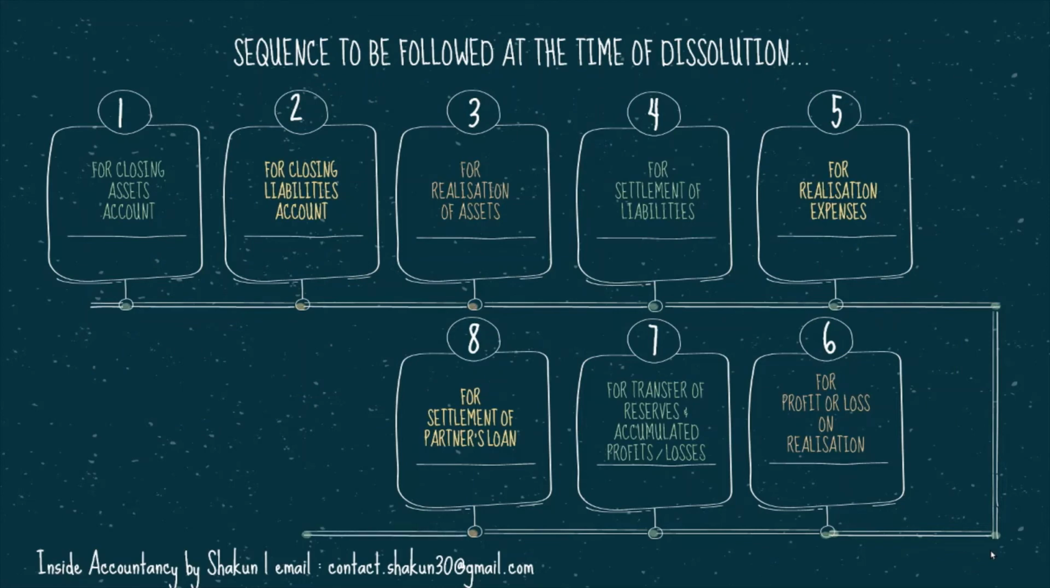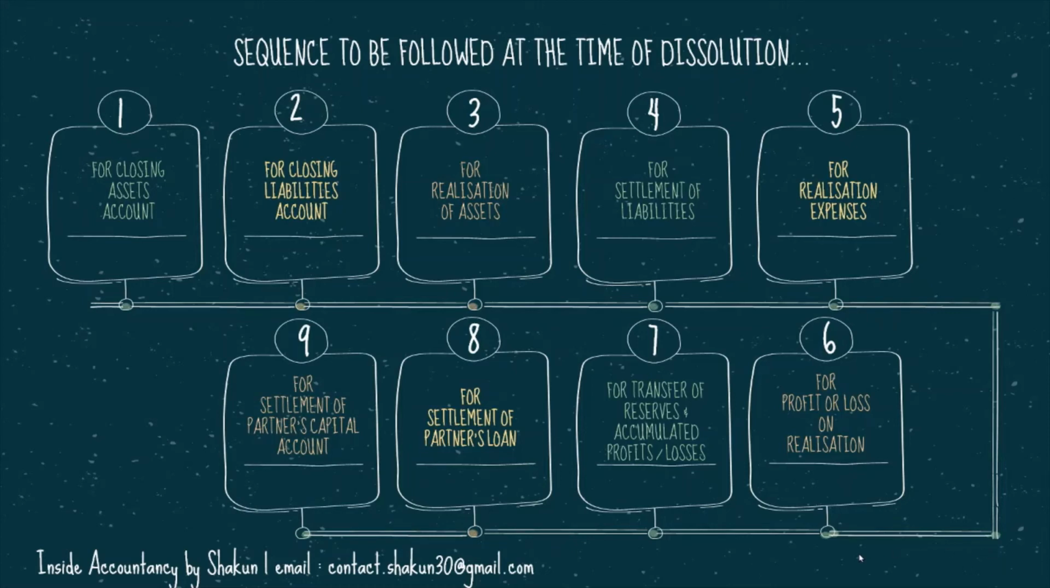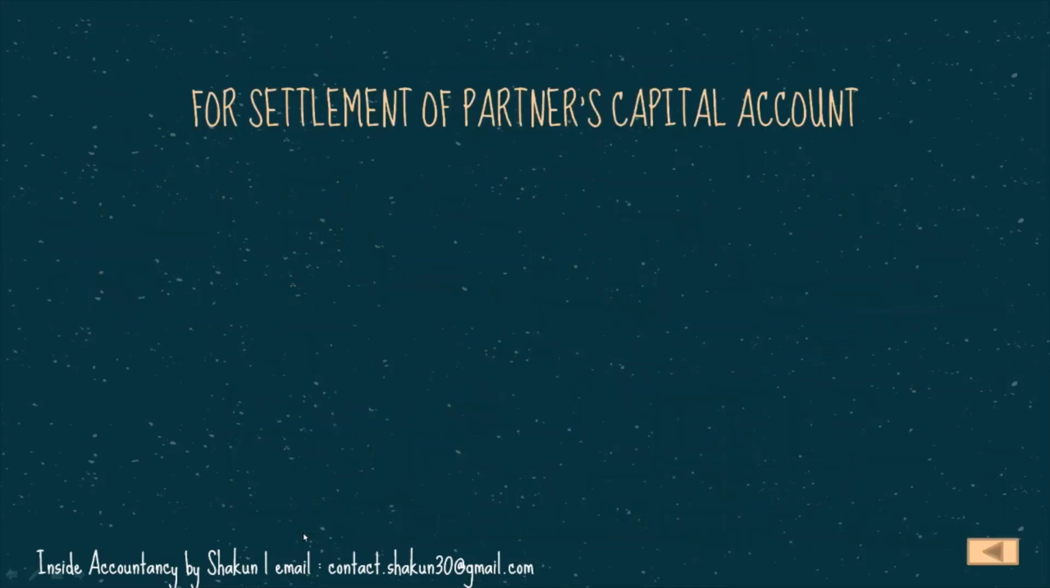The last thing that we need to take care of is the settlement of partner's capital account. The partner's capital account needs to be made and all the entries need to be posted, and thereafter we need to settle the partner's capital account. Why are we using the word settlement here? Because it is dissolution we are talking about. The firm is coming to an end.